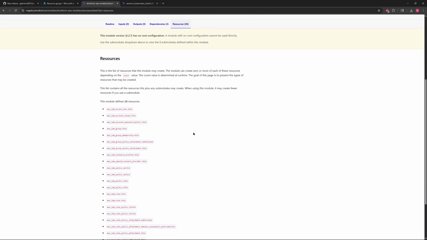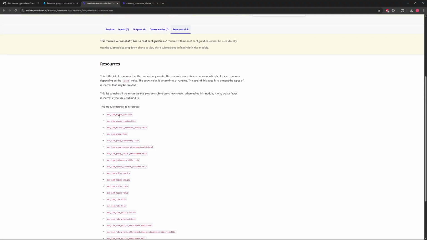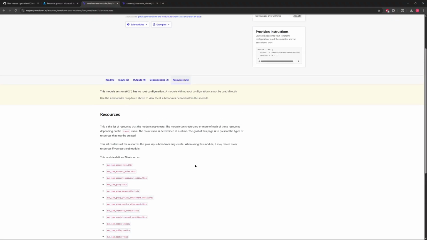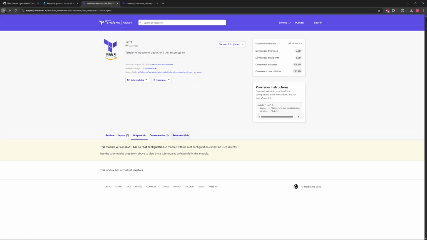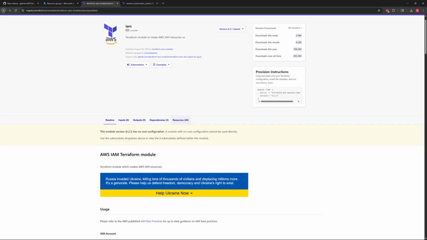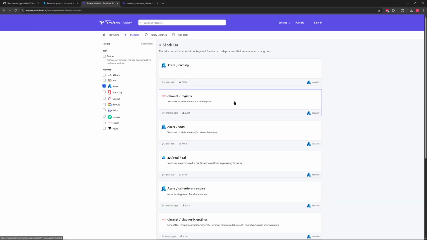And then it shows all the different kinds of resources that the module can create. And the specific use cases of these, well, you'd have to go and look into the module yourself about what's created, what you have choices of creating, what are optional, and so on. So it's all kinds of modules here, and this is a good way to be able to view all these modules. We can once again filter it.